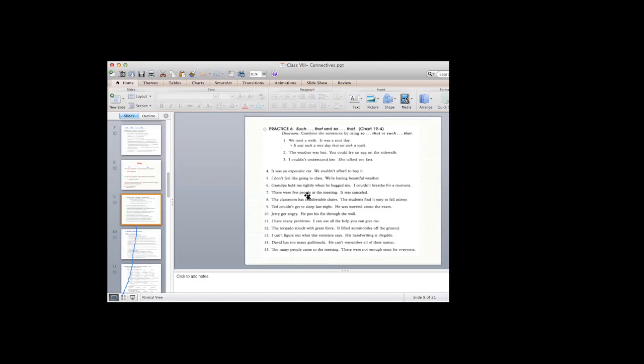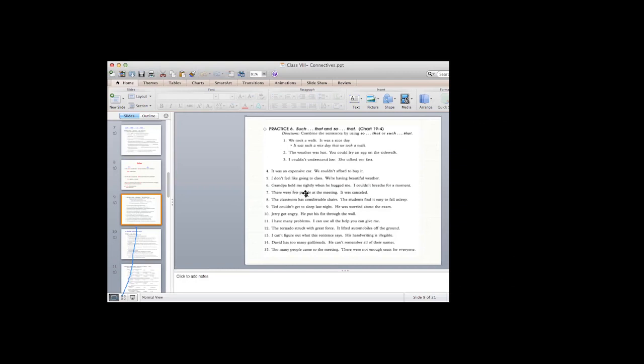So there were few people at the meeting. What do we have here? People is a noun, but remember, we have few. It's a quantifier. So even if we have a noun here, we have a quantifier, so we're not going to use such. We are going to use so. There were so few people at the meeting that it was canceled. Why was it canceled? Because there were only few people.